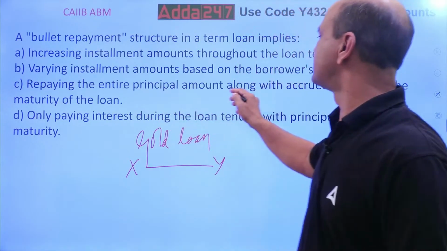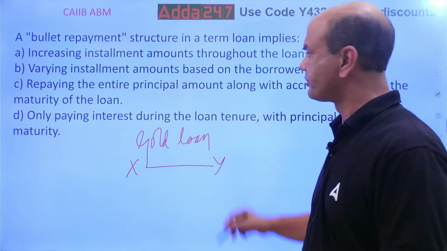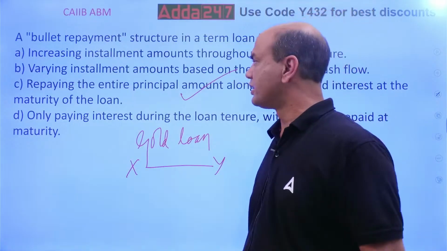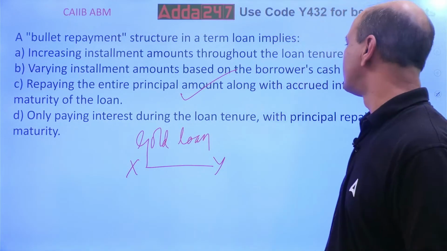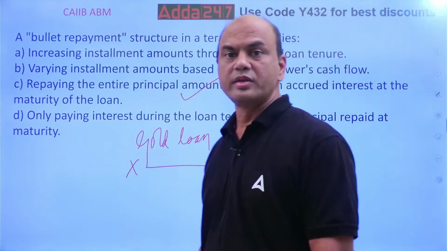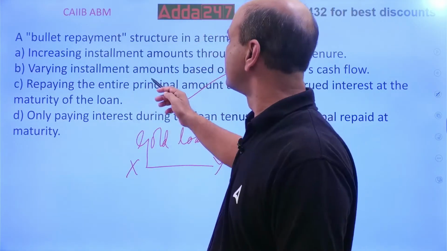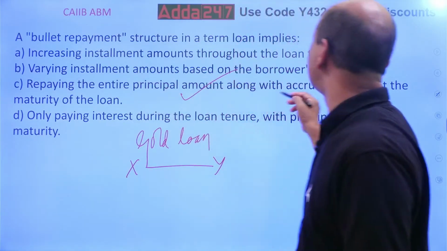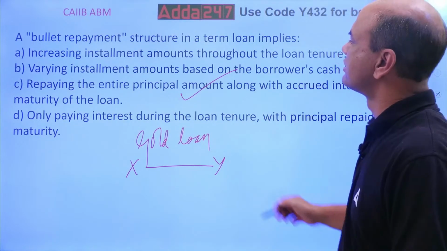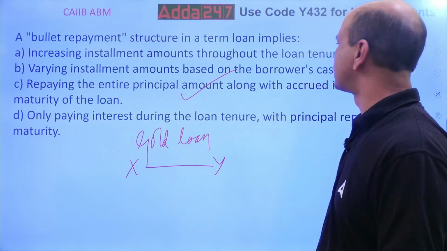Repaying the entire principal amount along with the accrued interest at the maturity of the loan. Okay. So complete payment is made at the end. Repaying the entire principal amount along with the accrued interest at the maturity. Okay. So that is the point. Remaining all things are different. What is this? Varying installment. These are not called as, okay. Tell me that also. B. What is the name of B? Varying installment amounts based on the borrower's cash flow.